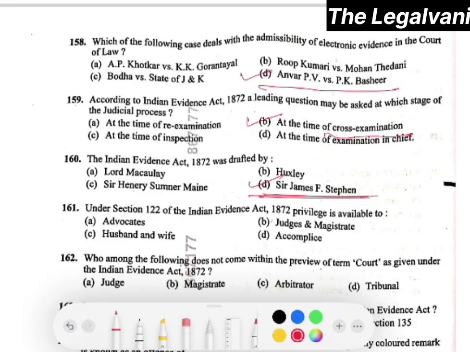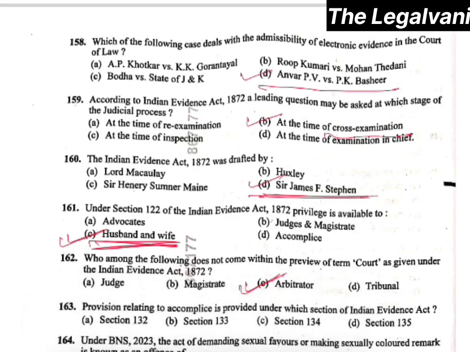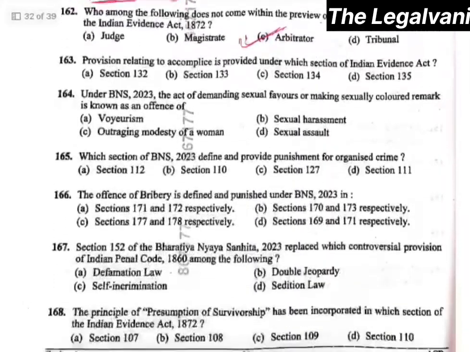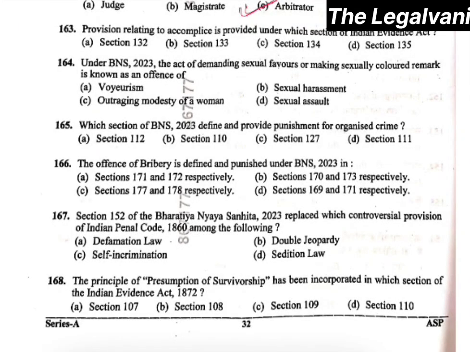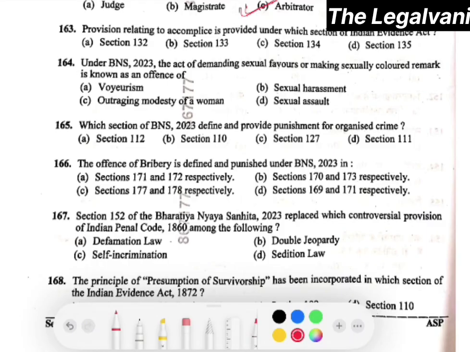Question number 161. Section 122 of Indian Evidence Act 1872, privilege is available to option number C, that is husband and wife. Question number 162. Who among the following does not come within the purview of the term court as given under Indian Evidence Act 1872? Option C, arbitrator. Right. Question number 163. Provision relating to accomplice is provided under which section of Indian Evidence Act? Here the right answer would be section 133, because it is talking about Indian Evidence Act.